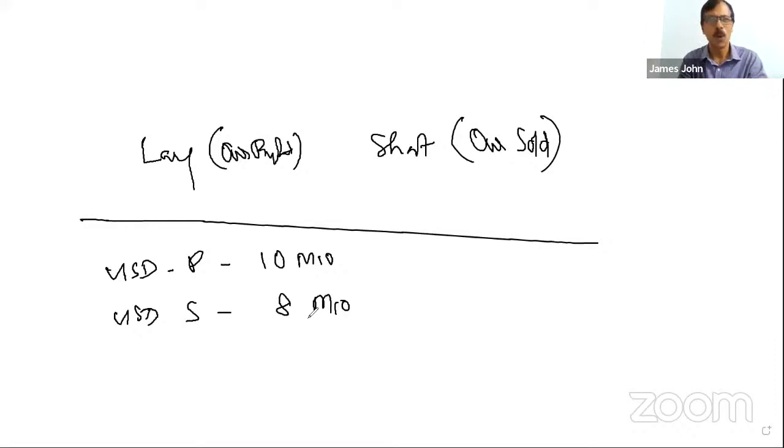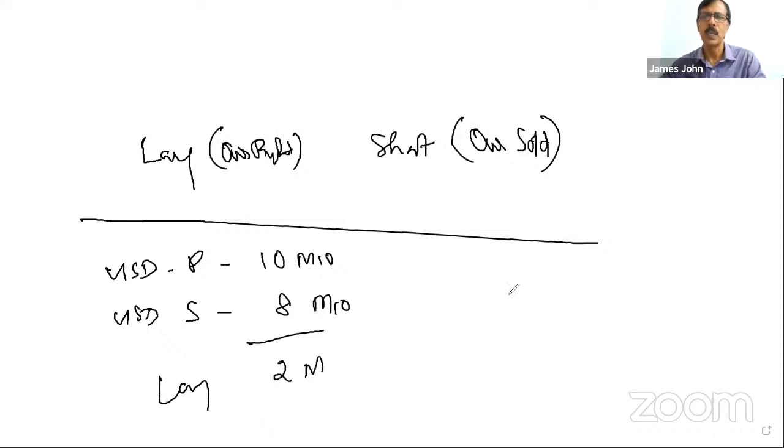But if it is over expenditure or saving, similarly, on a particular day when they close the business, their aggregate purchase of dollars is 10 million and aggregate sale of dollars is 8 million. What is the net position? It is over purchase, or overbought. How much? Overbought by 2 million. So the position is long by 2 million.